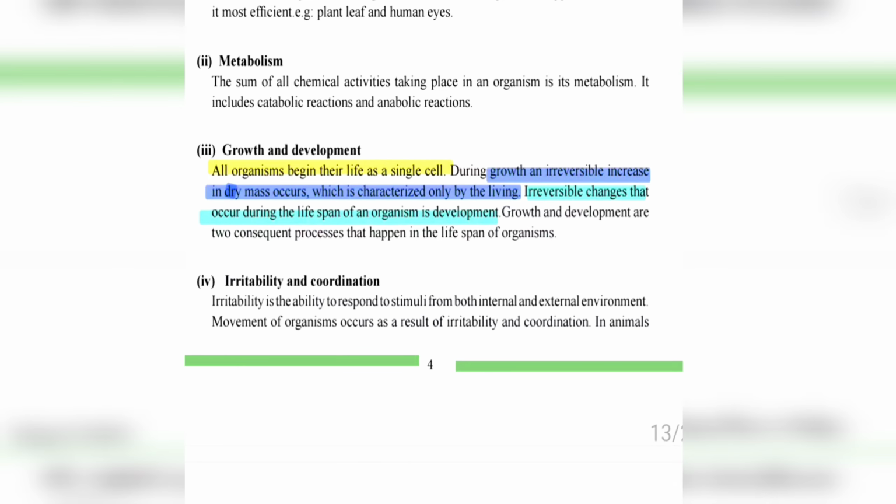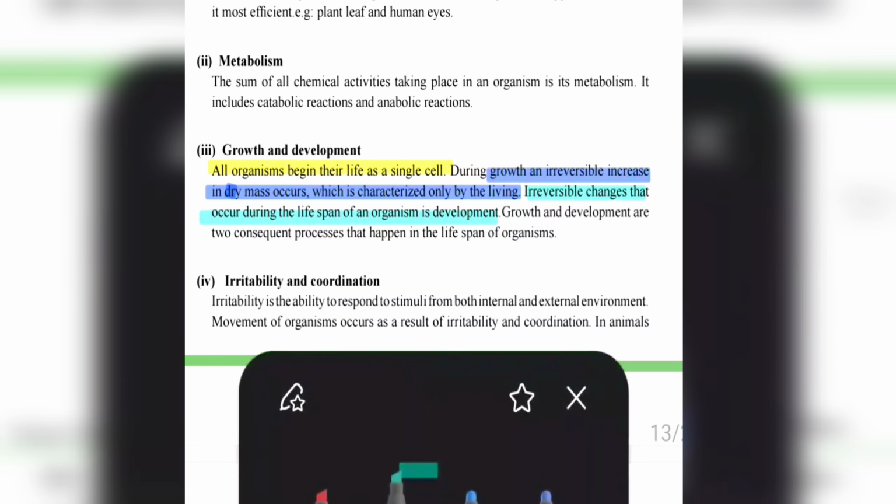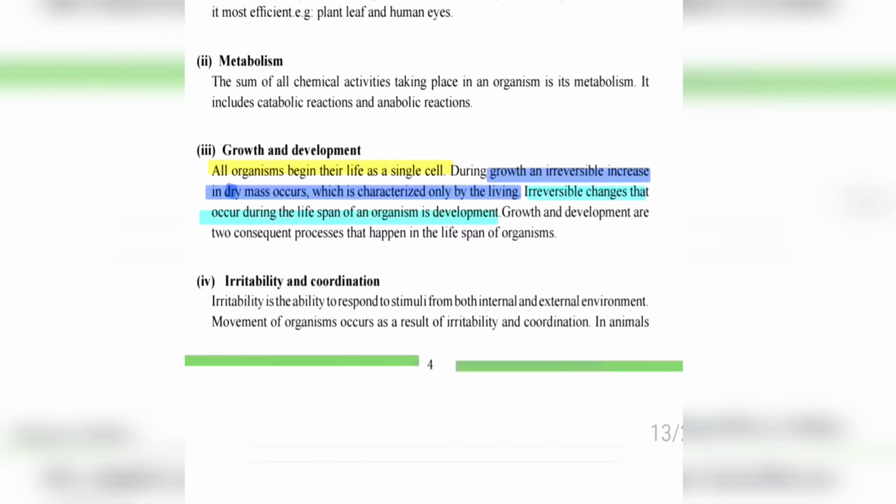Growth and development are two consequent processes that happen in the lifespan of an organism. So growth and development are not the same. They are two consequent processes that happen in the lifespan of an organism.